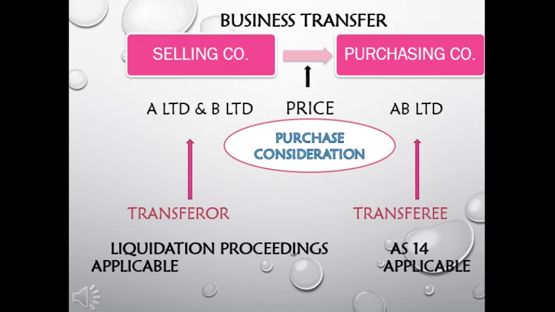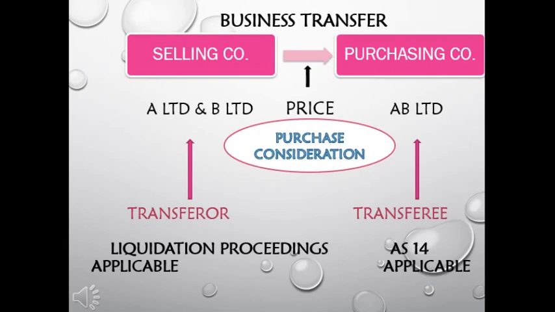Okay, so here what is happening, transferor company, this company is being sold off to the transferee company. This company is purchasing the transferor company. So, of course, purchasing company has to pay to the owners of the vendor company, right? It has to pay something, and that price which transferee company has to pay to the transferor company is called purchase consideration. Fine.